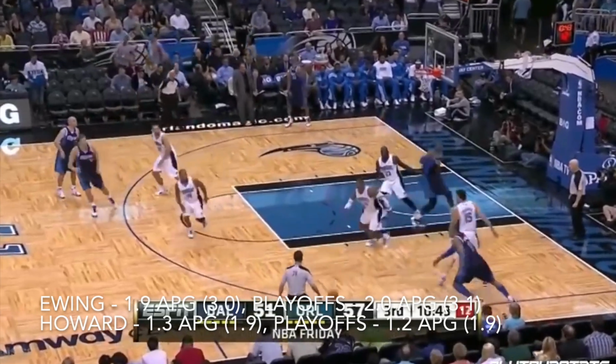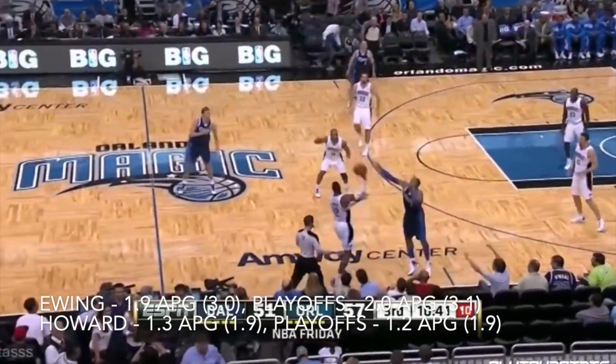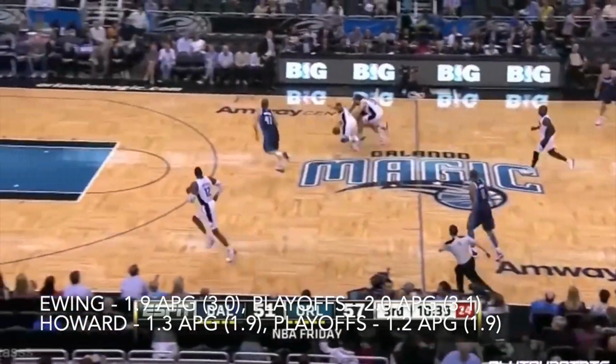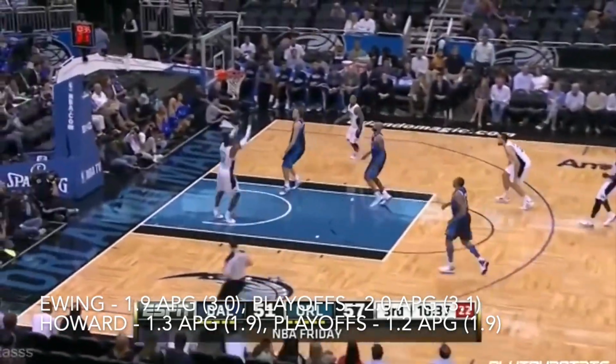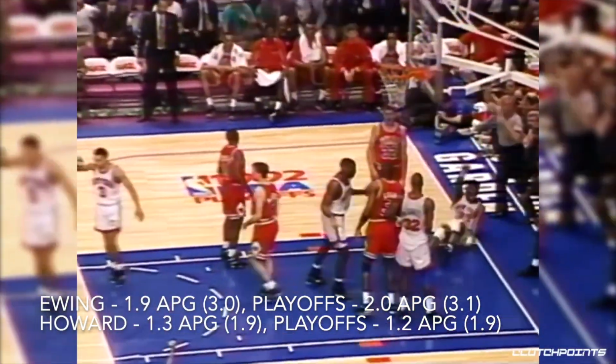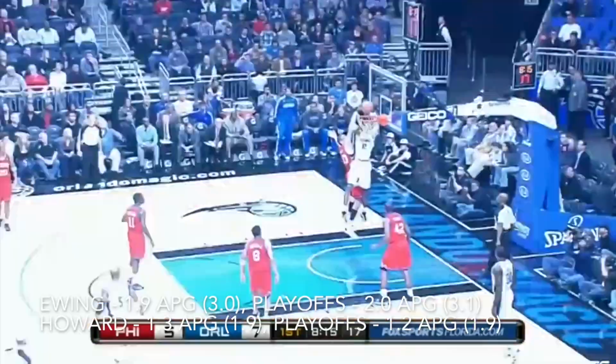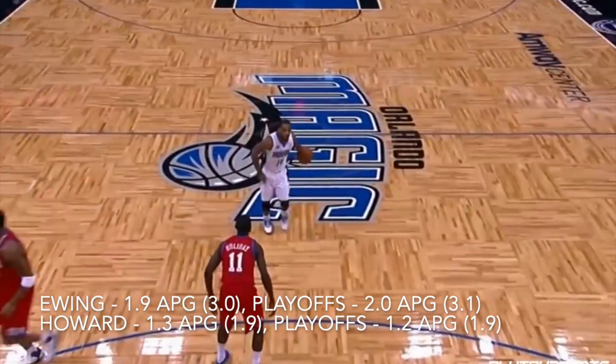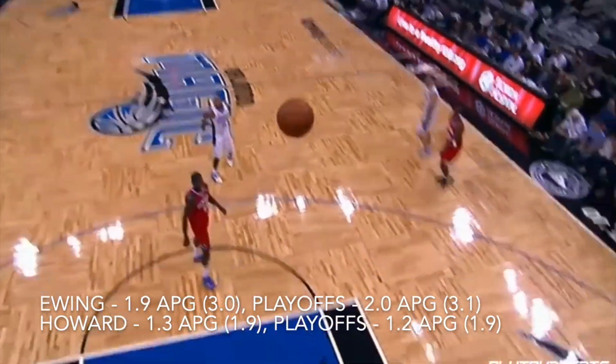In the passing category, both players were quite below average passers, though that was not what their team expected them to do. Ewing averaged 1.9 assists per game for his career, peaking at 3 dimes a game in 1991, and 2 assists per game in the playoffs, peaking at 3.1 assists per game in 1990. Dwight averaged only 1.3 assists per game for his career, peaking at 1.9 per game in 2007 and 2012, and 1.2 assists per game in the playoffs, also peaking at 1.9 per game in 2009.